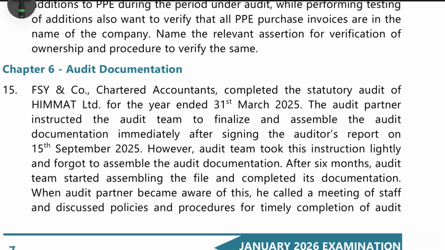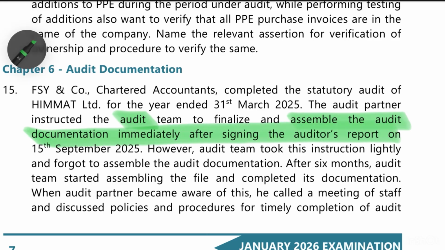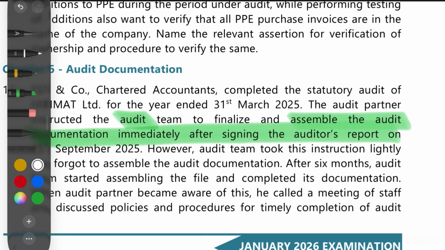Now, FSY and Company Chartered Accountant completed the statutory audit of Himmat Limited for the year ended 31st March 2025. The audit partner instructed the audit team to finalize and assemble the audit documentation immediately after signing auditor's report on 15th September 2025. So here we are talking about the assembly of audit documentation and signing the audit report. So here we are mainly talking about the topic from audit file. So let's see what exactly is being asked over here.